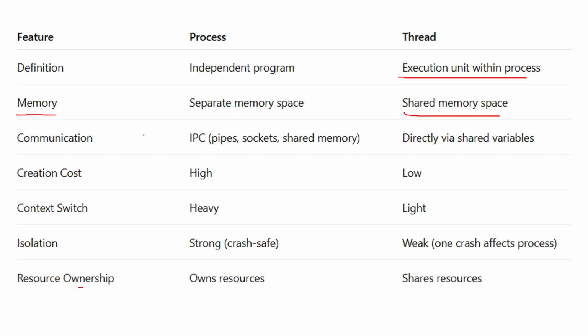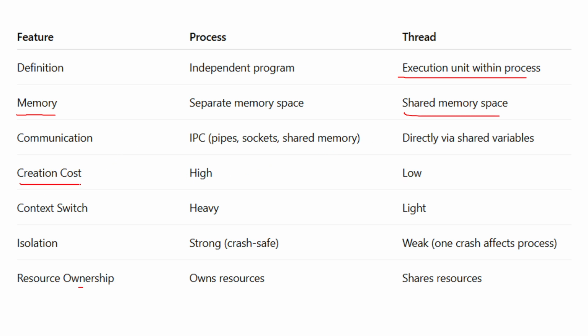Communication. So processes communicate with each other with a mechanism called IPC, which is inter-process communication, which involves pipes, sockets, and shared memory spaces. Whereas threads communicate with each other with shared variables.